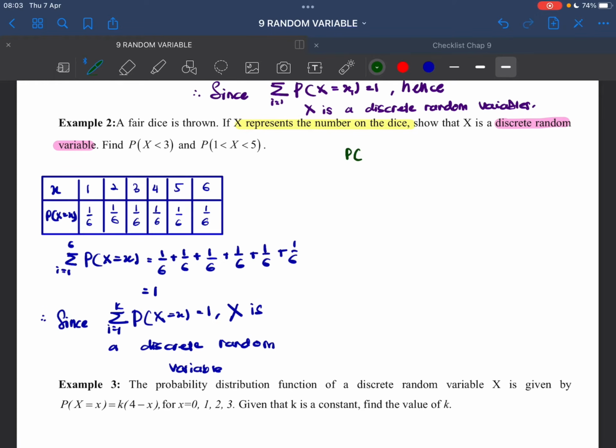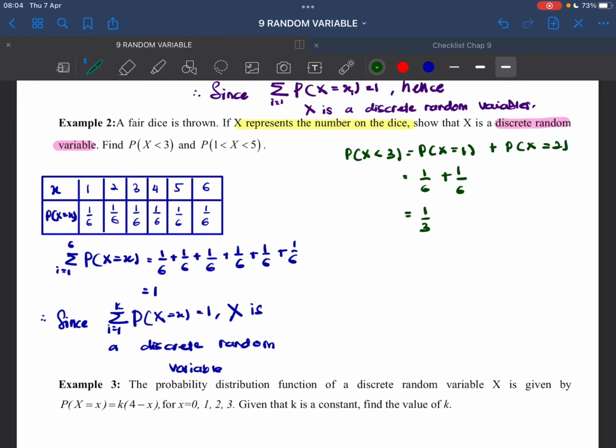So know that the discrete random variable they kena equal. Okay, which is just seketul. When we have P(X < 3), obviously 3 is not included. So that means 2 and also 1. Okay, so P(X=1) plus P(X=2). So here we have 1 over 6 plus 1 over 6, and that will be 1 over 3.